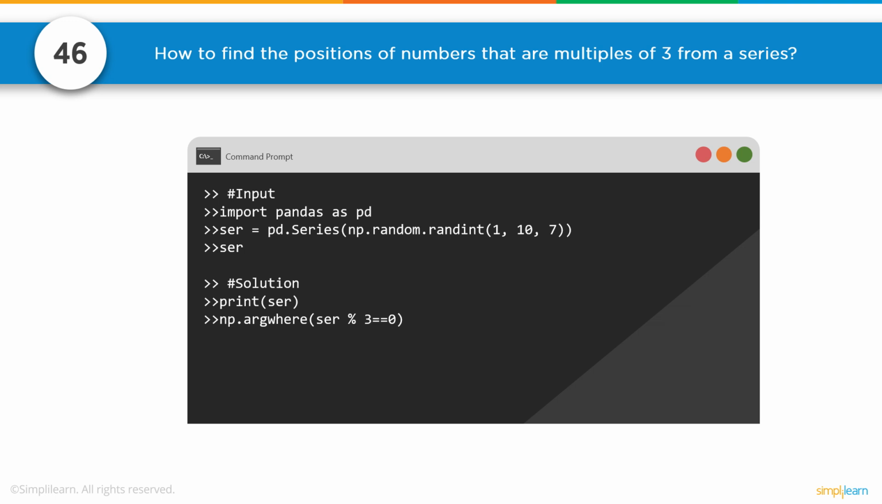Number 46, how to find the positions of numbers that are multiples of 3 from a series. And in here, we're actually going to use NumPy to solve it. The first part, series, lets you know it's going to be a pandas series. And if we come down here, we have np.argwhere, so this is a vocabulary question. Series with percent 3, remember the percent is a remainder, so if the remainder equals 0, then we know it's a multiple of 3.